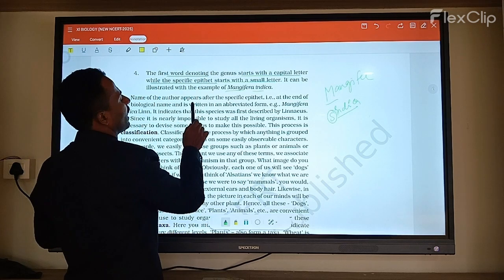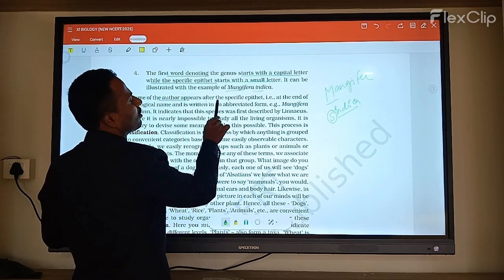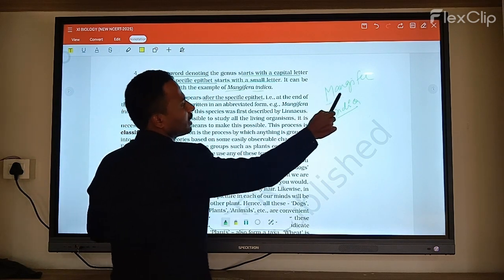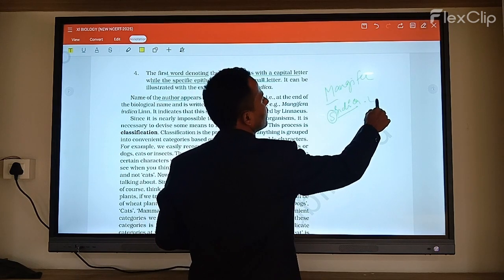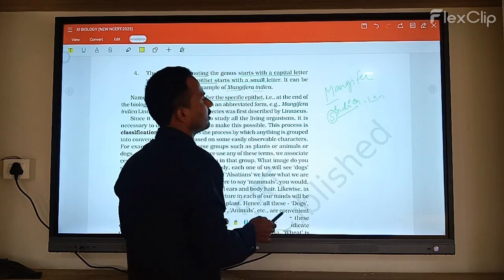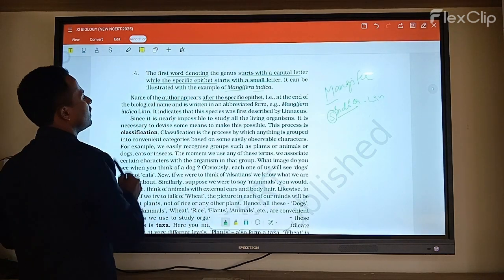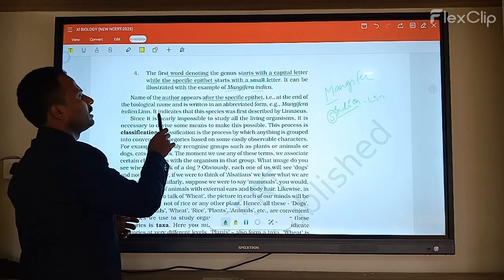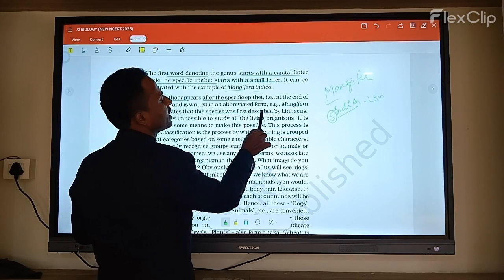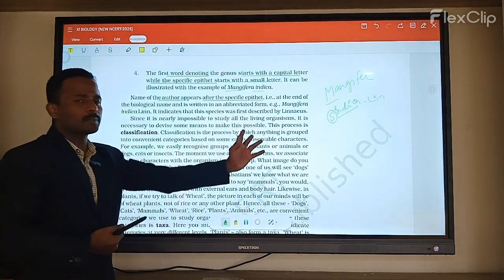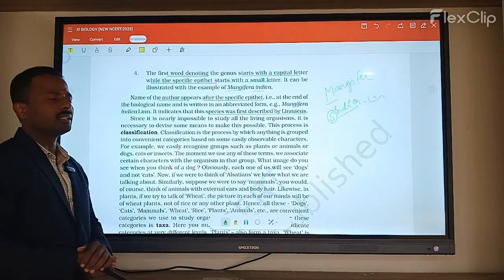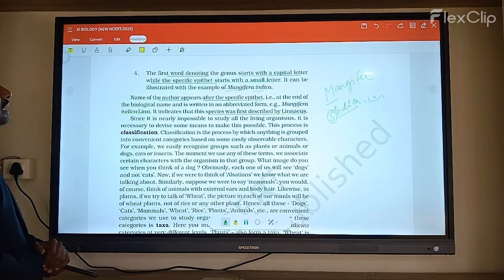Next, the name of the author appears after the specific epithet. So after Mangifera indica, it is compulsory to mention the scientist's name, like Lin. Here, Mangifera indica Lin. It indicates that the species was first described by Linnaeus. So this species Mangifera indica was first introduced by the scientist Linnaeus.